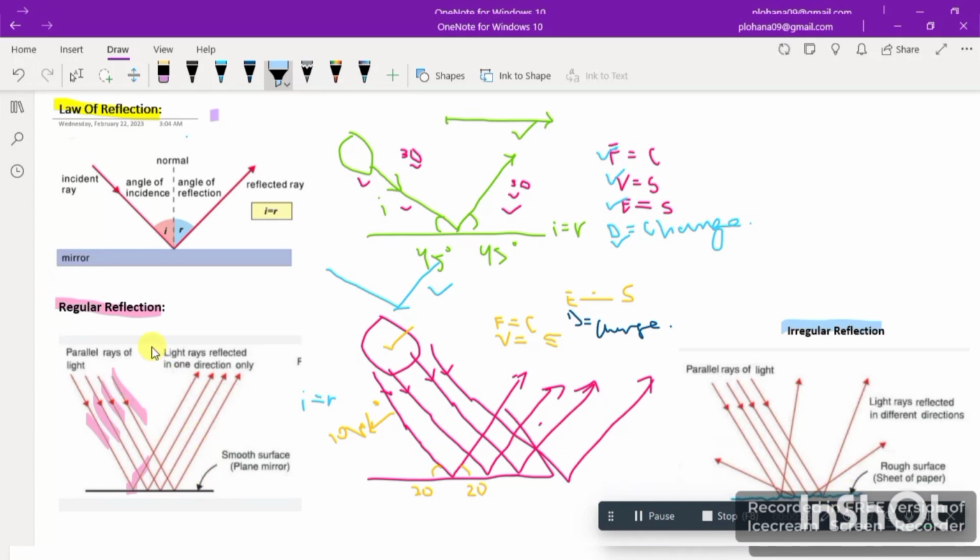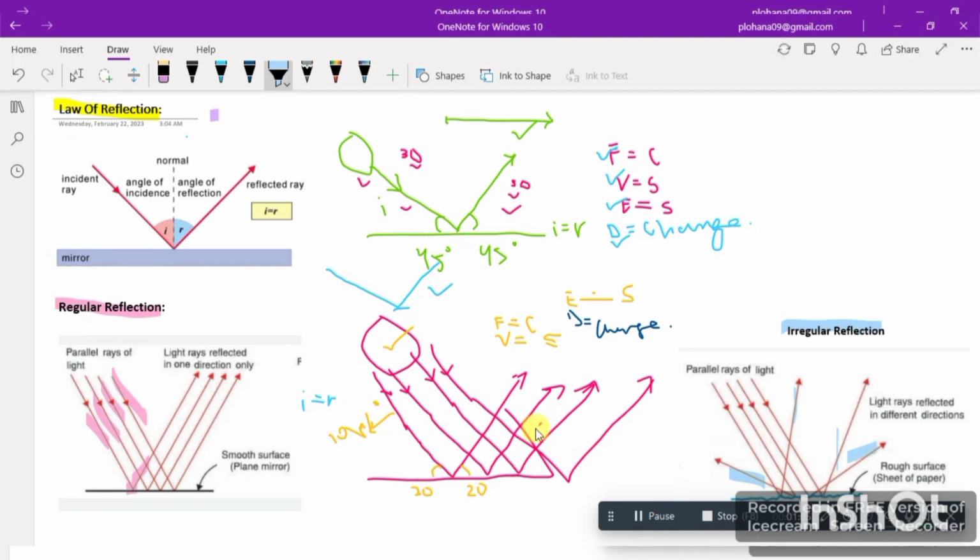Here we were talking about regular surface, so the surface was smooth. But in irregular reflection, the surface is not smooth, but instead it is rough or irregular, such as a wall. A wall is there, paper can be there too, or a rock can be there too. So in irregular reflection, the reflected rays are scattered in many directions. As you guys can see here, one is going to this direction, another is going to this direction, then this. So they are scattered into many directions instead of reflecting uniformly in one direction as in